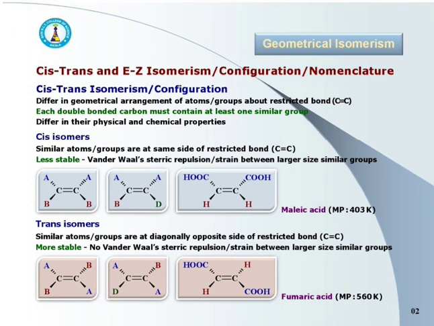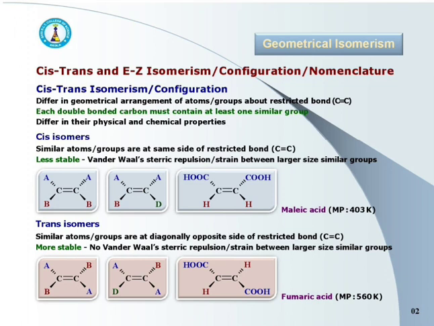As geometrical isomers contain cis and trans isomers, it is specially called cis-trans isomerism.